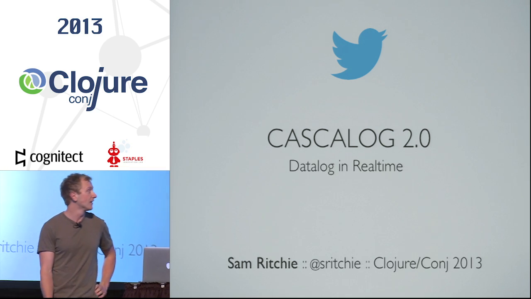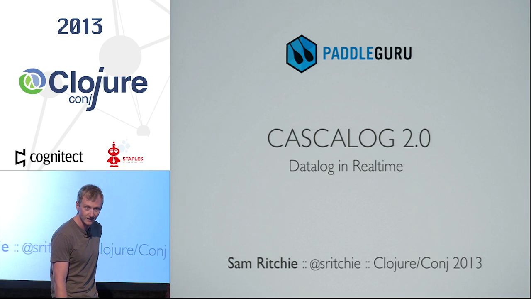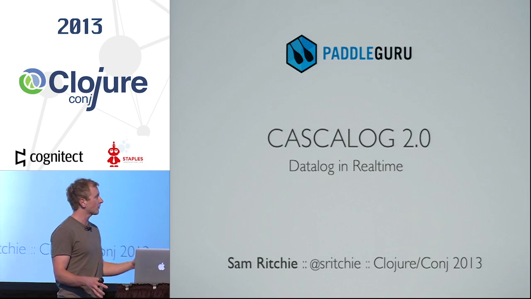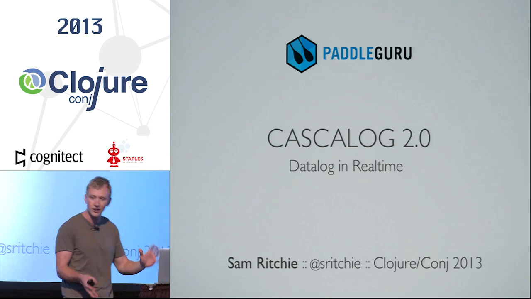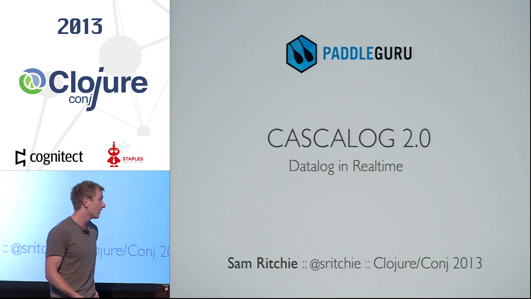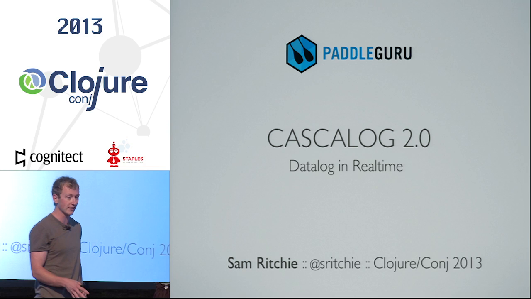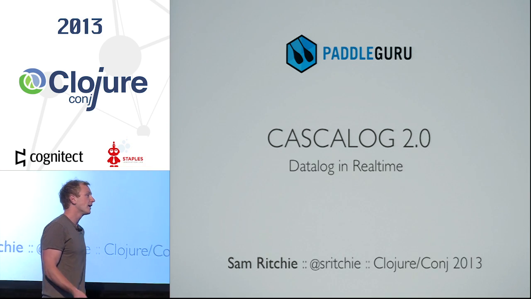Yeah, I was at Twitter until last Friday. I'm now doing Clojure again, which I'm very, very happy about. So I'm going to talk about Cascalog, which is this open source library I've been working on, I guess on and off for 2+ years now. I also threw some buzzwords in, datalog, realtime, just to fire you guys up. They do have to do with what I'm talking about.